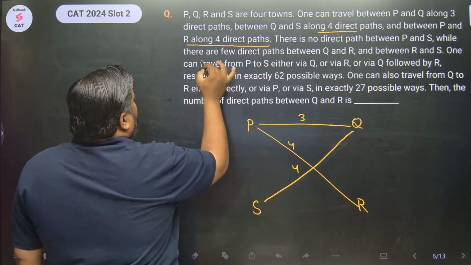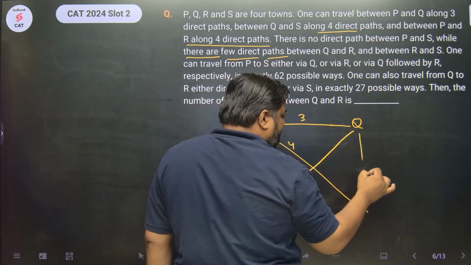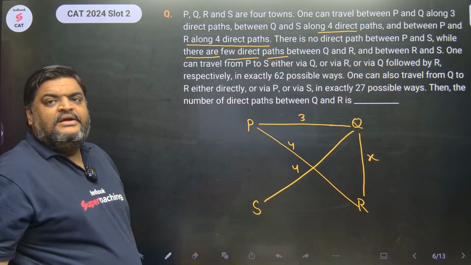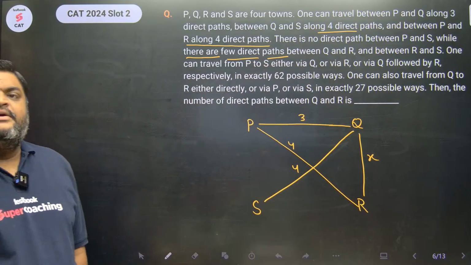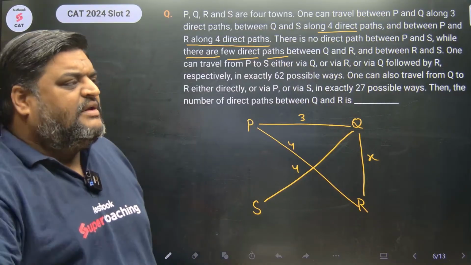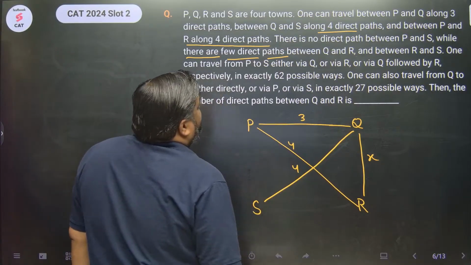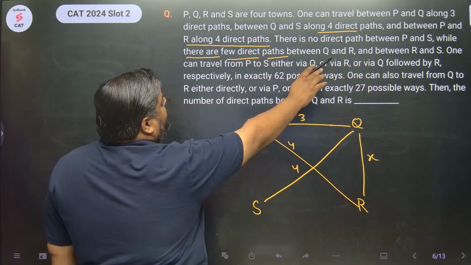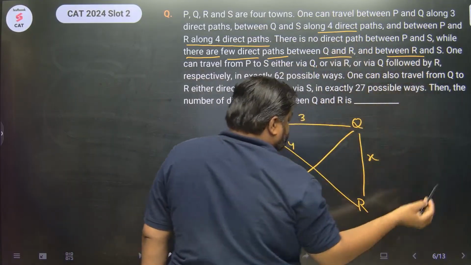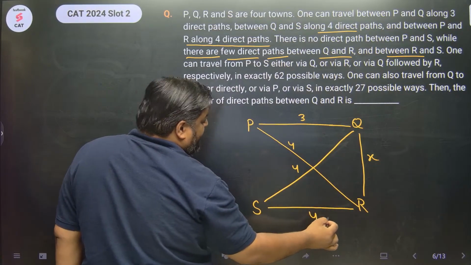Very good. While there are few direct paths between Q and R. So Q and R के बीच में there are few direct paths. It is not mentioned. Let's say X. Last wala question, I mean of the given lot, you could have skipped. Q and R, there are few direct paths between Q and R and between R and S. So R and S के बीच में भी there are few paths, let's say Y.